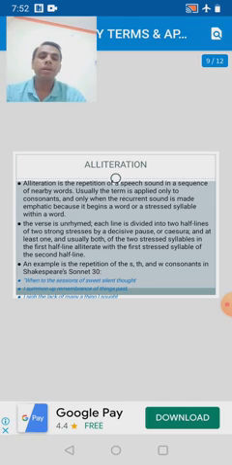Next example, sheep should sleep in a shed. Sheep should sleep in a shed. Here also there is a repetition of sh sound in this sentence. That is why it is also a fine example of alliteration.